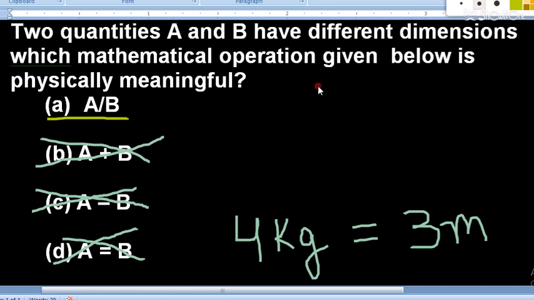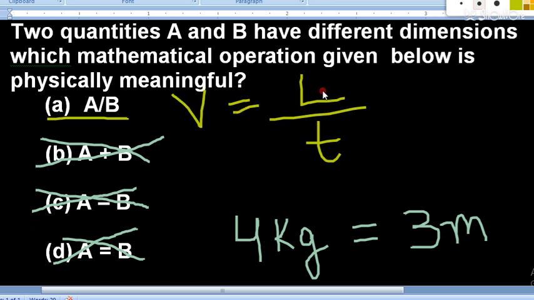Students, if you know the velocity formula, in velocity we divide length by time, displacement by time. So when two physical quantities have different dimensions, let's take the example of A and B here. Let's take A as displacement now for understanding only, and B as time. So if I divide A by B, then I can get velocity. I don't know which physical quantity A is or what its dimensions are. I am just taking it for my understanding.